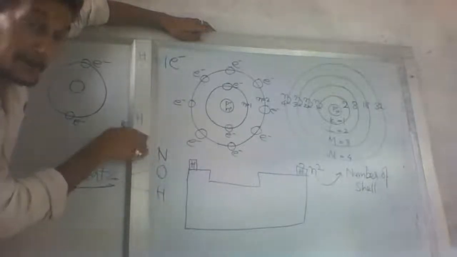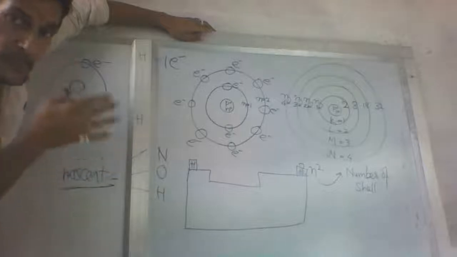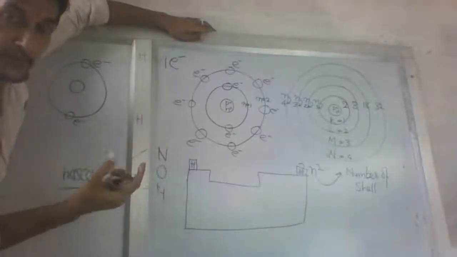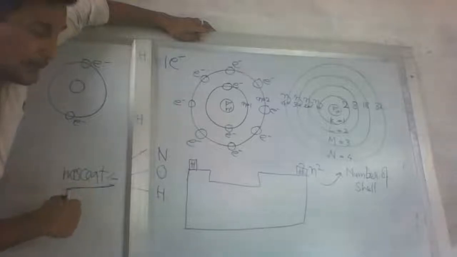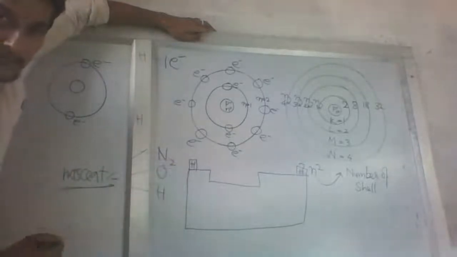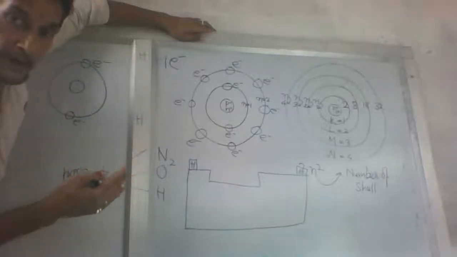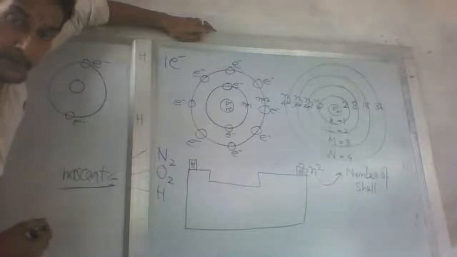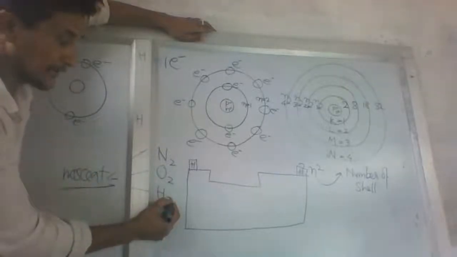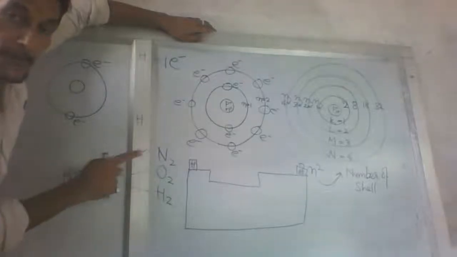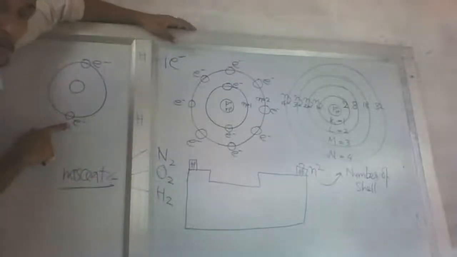They are highly reactive. To make them stable, they will react with each other. They want one more electron in their outermost orbit. How will they make it? This will convert into N2. Nitrogen in the atmosphere is in the N2 form, which is the stable form. O2 is oxygen in the stable form. S2 is the stable form. Hydrogen also becomes stable in the H2 form. To make it stable, it wants one more electron.